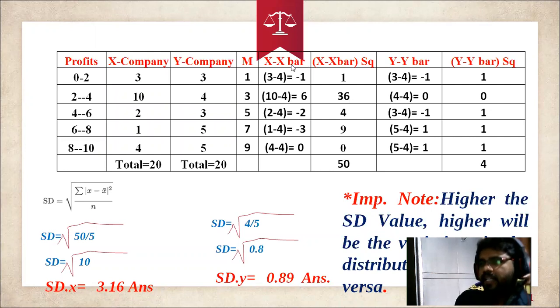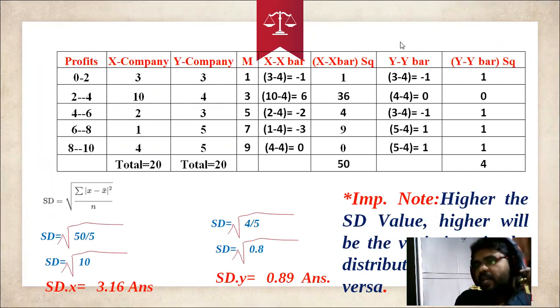Then after calculating x minus x bar, we can do x minus x bar whole square. See here, x minus x bar is equal to minus 1, and then we can square it. Minus 1 times minus 1 is plus 1; 6 times 6 is 36; 2 times 2 is 4; 3 times 3 is 9; 0 times 0 is 0. When you add these values, you are going to get 50.